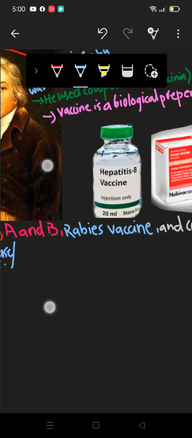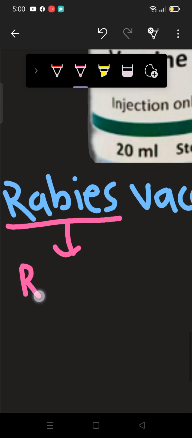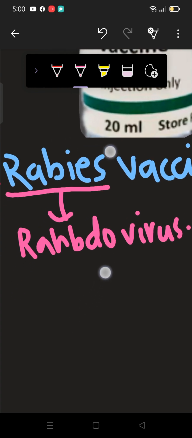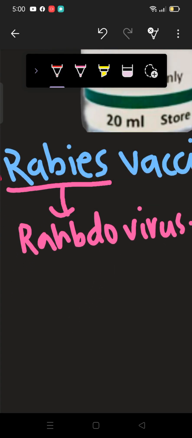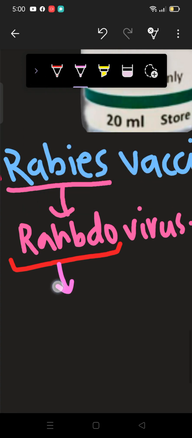Then we have the rabies vaccine, which is used for the prevention of the rhabdovirus infection.